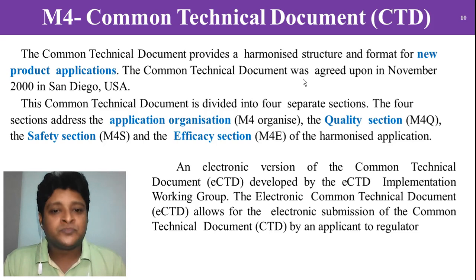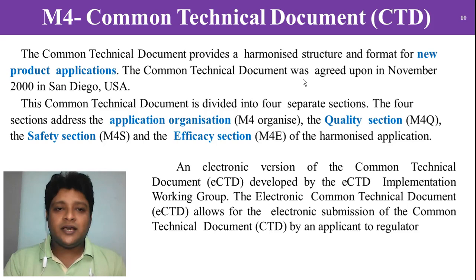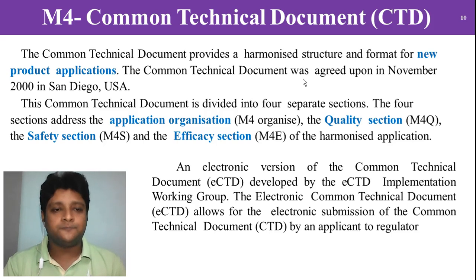So here what is telling, the electronic version of the common technical document, as I told, eCTD, is developed now, which will be necessary for the filing of the new drug application when we are going to get the approval for a pharmaceutical product. So that's why nowadays we mostly are not using the CTD, we are using the eCTD, the electronic common technical document, by the applicant to the regulator to get the approval.